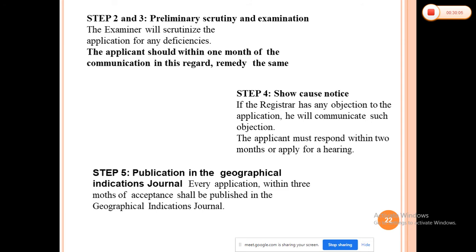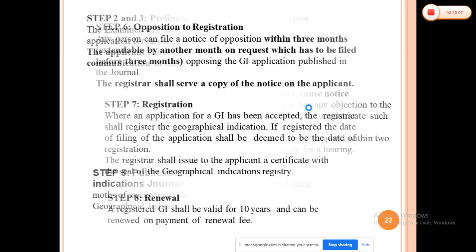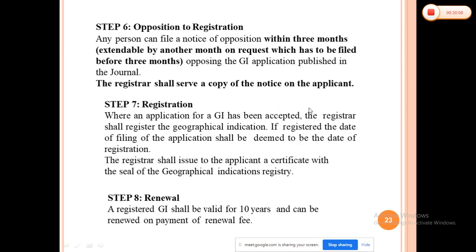Now anybody can raise objections or file an opposition to the registration. Any person can file a notice of opposition within 3 months after the publication, extendable by 1 month if you have filed before the 3 months, to oppose the geographical indication application that is published in the journal.